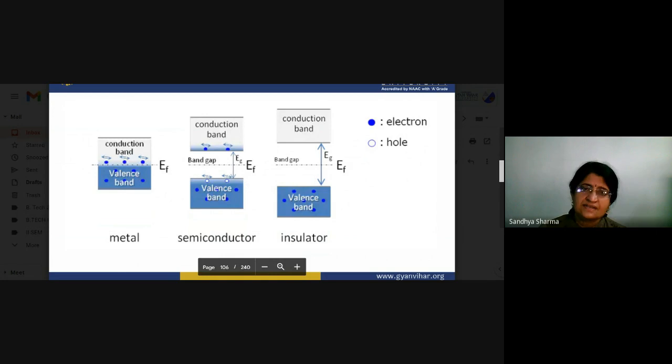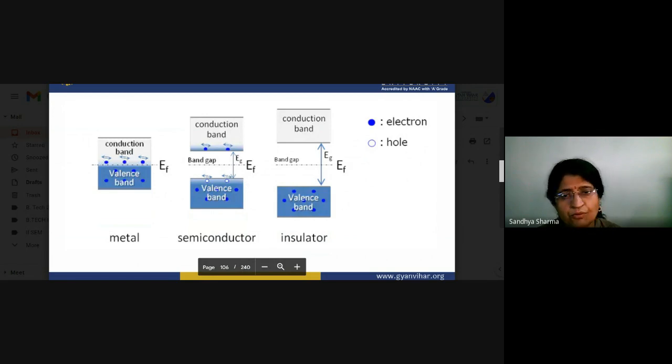Another one is the semiconductor material. There is a band gap, and the value of this band gap is very small, approximately equal to 1 electron volt. At normal conditions, in the valence band there are free electrons, but in the conduction band there are no free electrons.